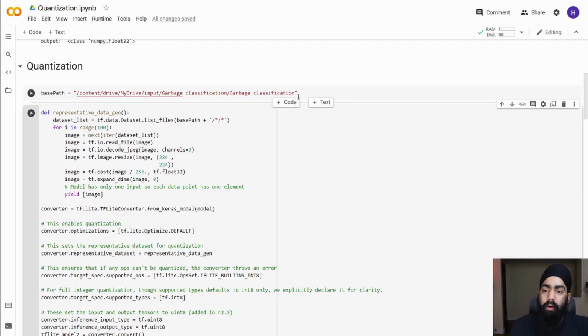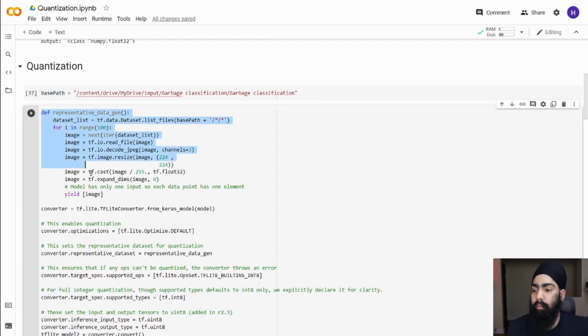To fully quantize a model, we would require a representative dataset. So this is the base path of the dataset. I'm using 100 images randomly from my dataset and converting them into tensors. Just make sure that you're using the same size of images as you did while training the model.